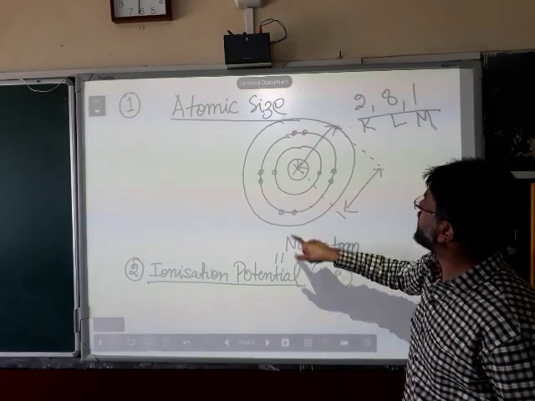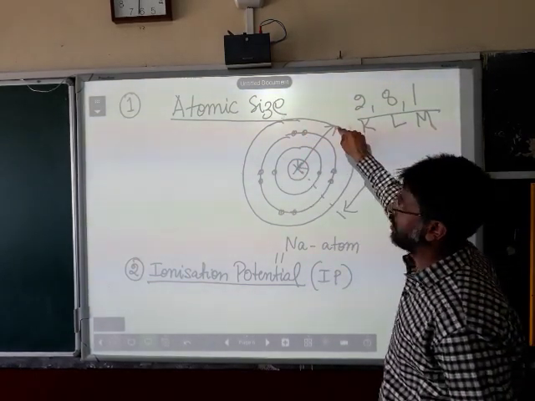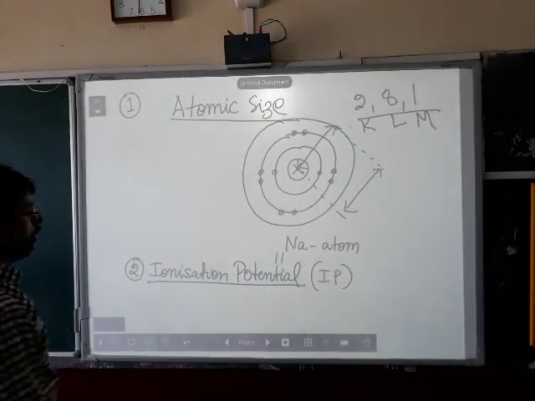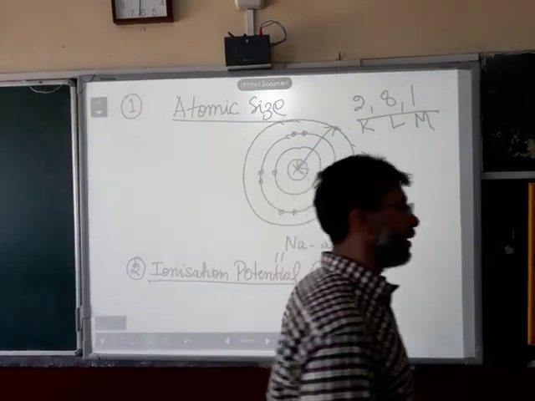So, atomic size is the distance from the center of the atom to the valence shell electron. That is the meaning of atomic size. Okay, now let us come to the next periodic property, that is ionization potential, IP.